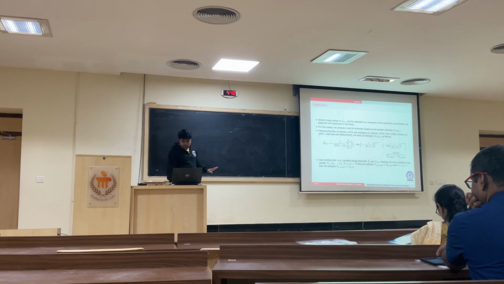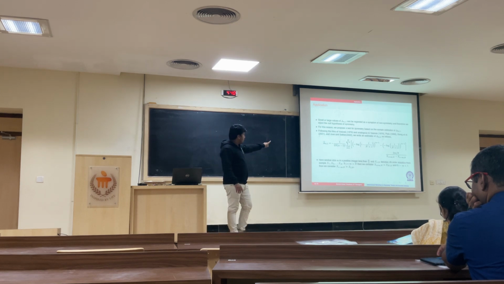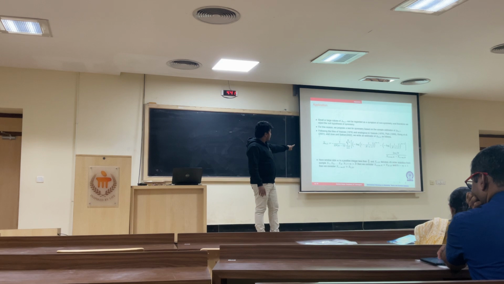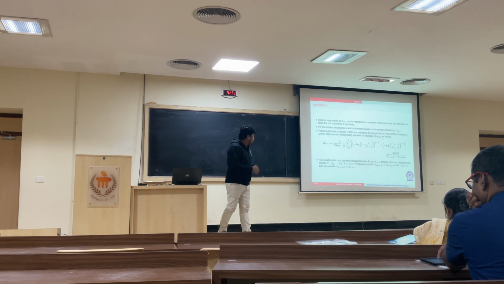This is the estimator we will be using. Here it involves a small m, you can note that. m is the window size, and it takes values from 1 to n by 2.